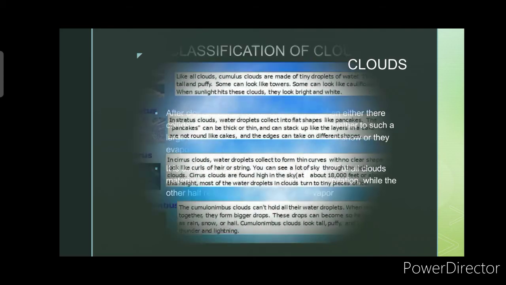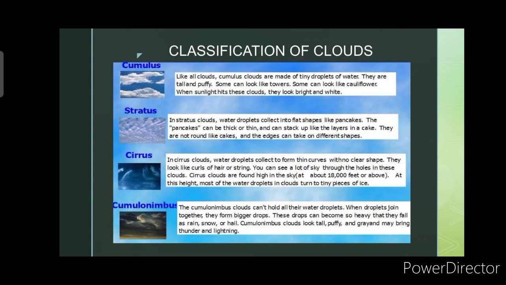So next is the classification of clouds. First is the cumulus. Like all clouds, cumulus clouds are made of tiny droplets of water. They are tall and puffy. Some can look like towers, some can look like cauliflowers. When sunlight hits these clouds, they look bright and white. So this cloud is what we see when it is sunny. So makikita natin to kapag medyo maaraw itong mga ganitong uri ng clouds.